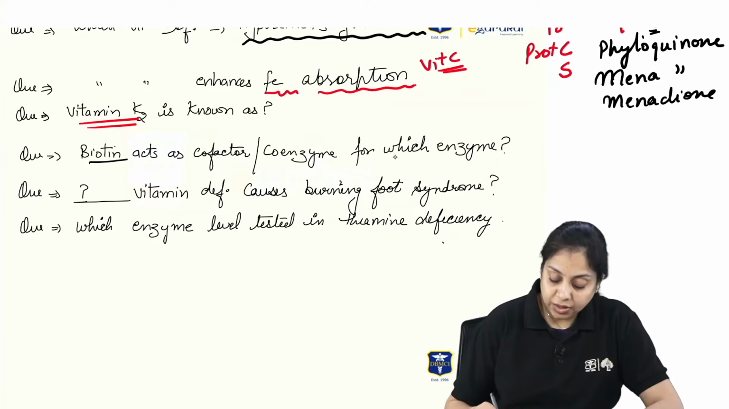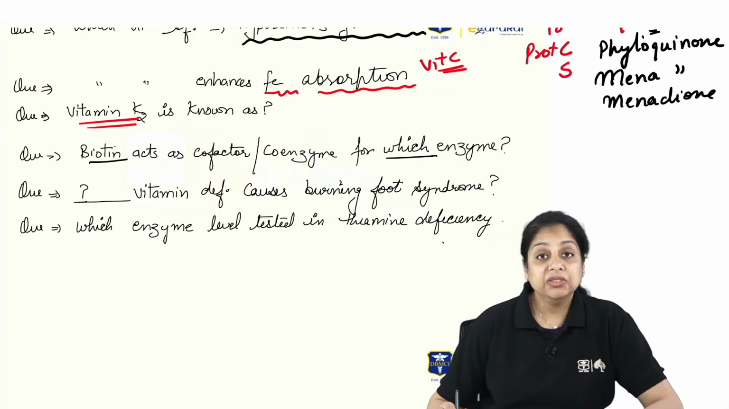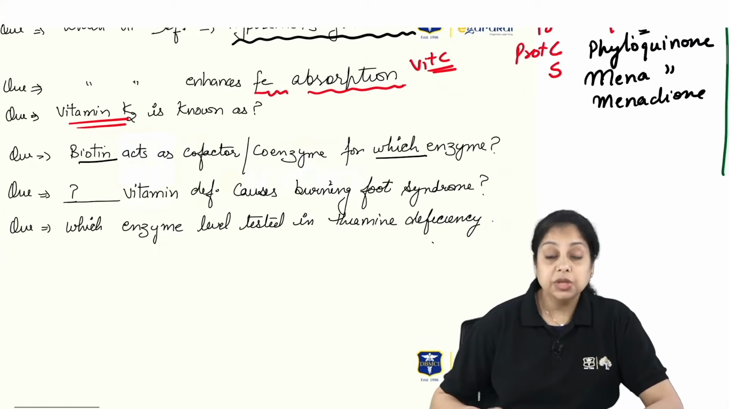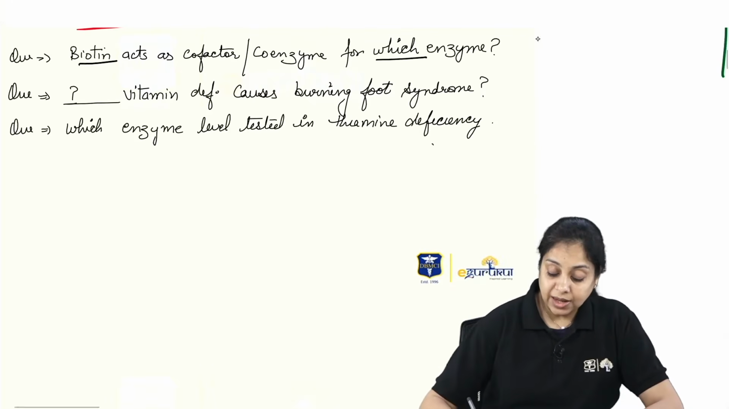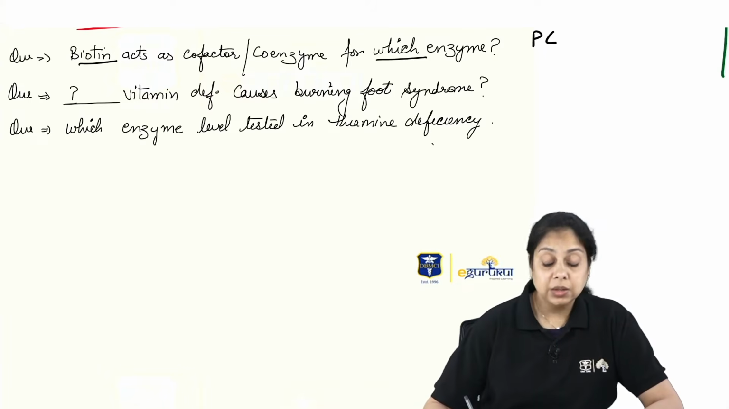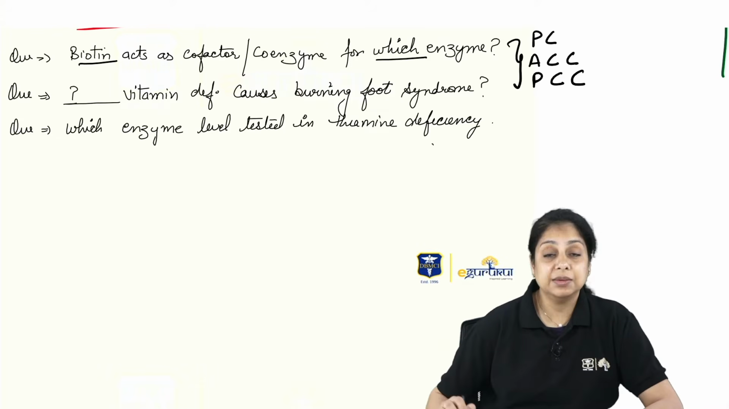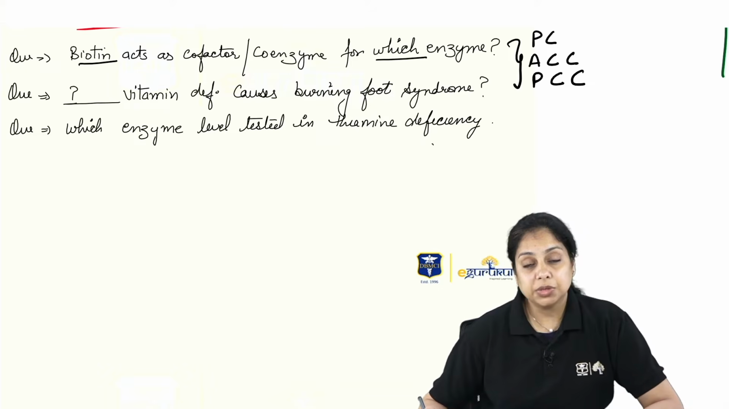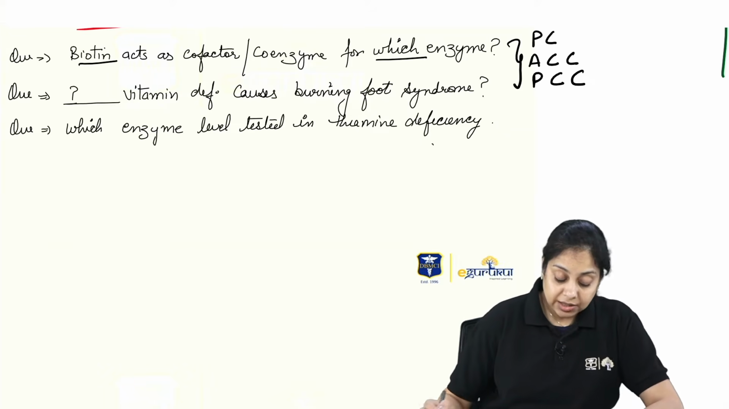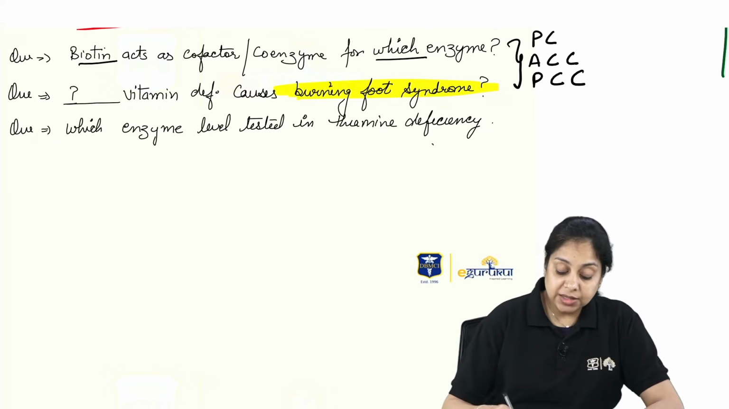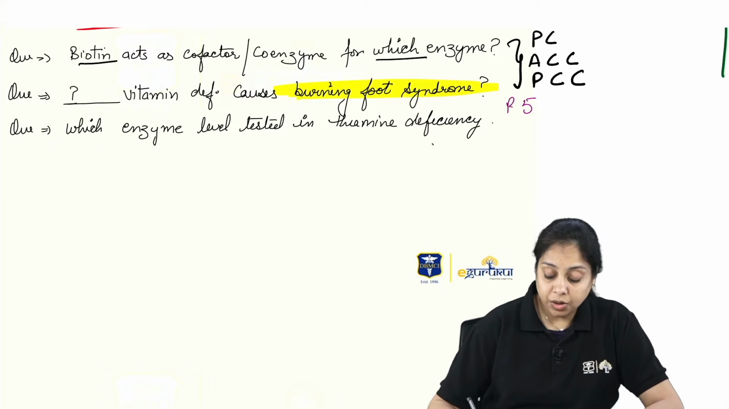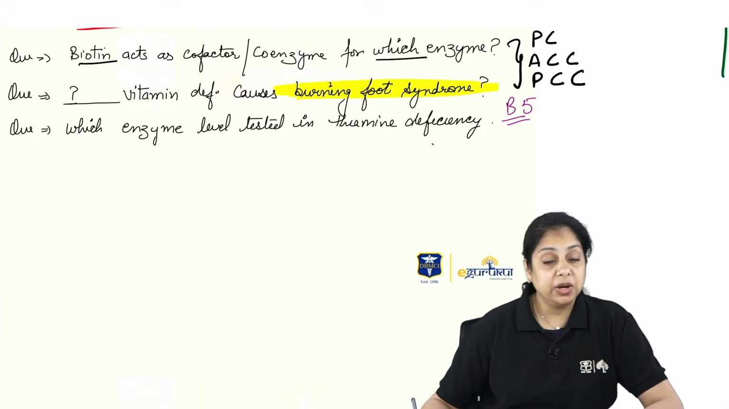Biotin acts as a cofactor, a coenzyme, for which kind of enzymes? If they give you the names of the enzymes, we know three enzymes it works with: pyruvate carboxylase, acetyl coenzyme A carboxylase, and propionyl coenzyme A carboxylase. Otherwise, they may give you the option of carboxylation reactions. Next question: which vitamin deficiency causes burning foot syndrome? For foot it is 5, so we are talking about vitamin B5, that is pantothenic acid.